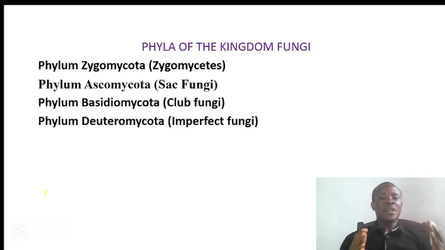We have phylum Zygomycota. Their common name is Zygomycetes. Phylum Ascomycota, their common name is sac fungi. Phylum Basidiomycota, their common name is club fungi. Phylum Deuteromycota, their common name is imperfect fungi. They are called imperfect fungi because their sexual reproduction is unknown.